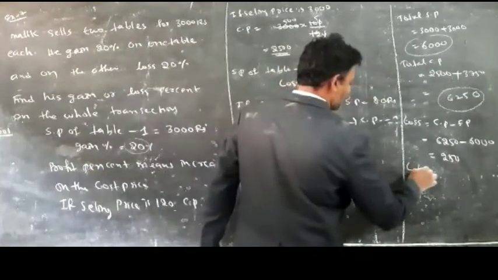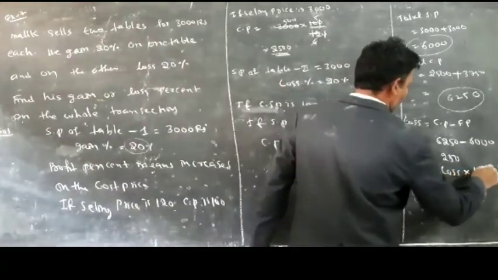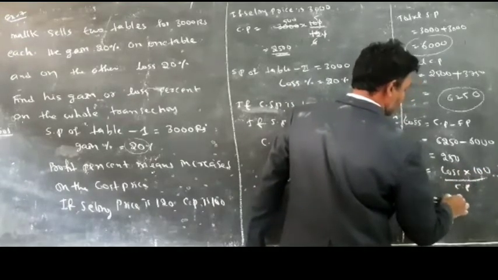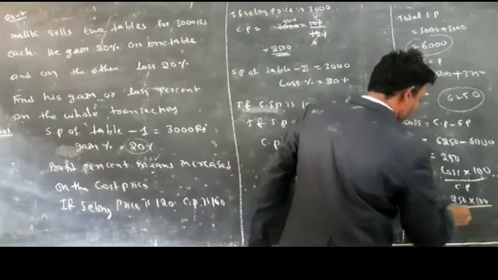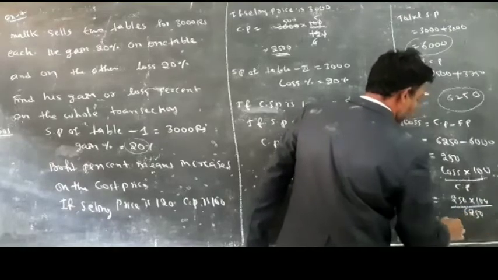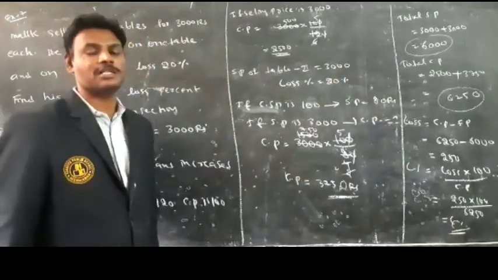Then loss percentage is equal to loss into 100 by cost price. What is the loss here? 250. So 250 into 100 by what is the cost price? 6250. By cancelling we get 4%. So finally, what is the loss percentage here?